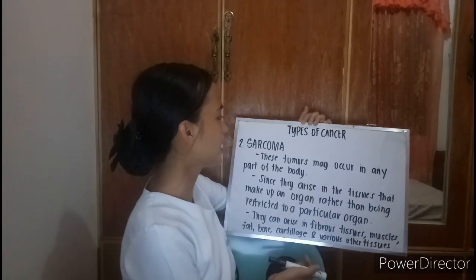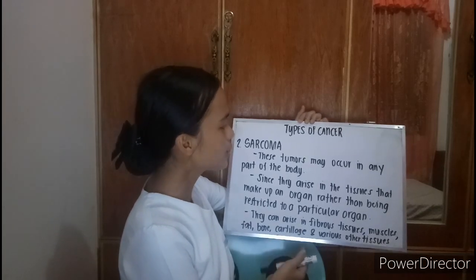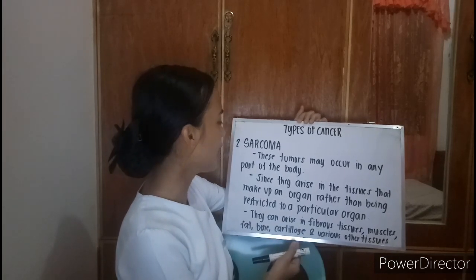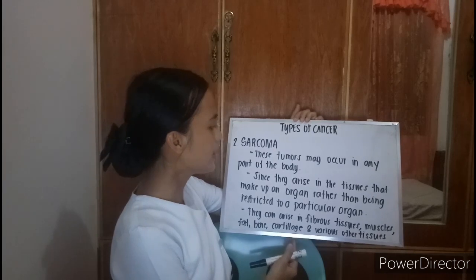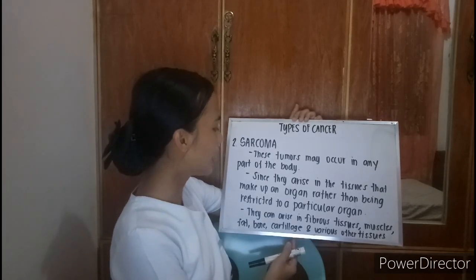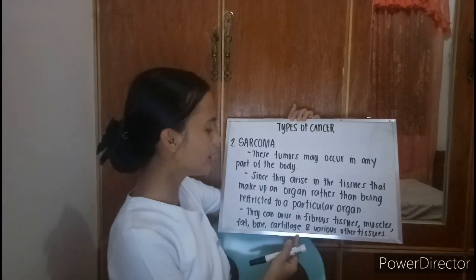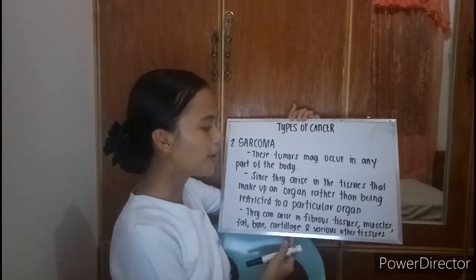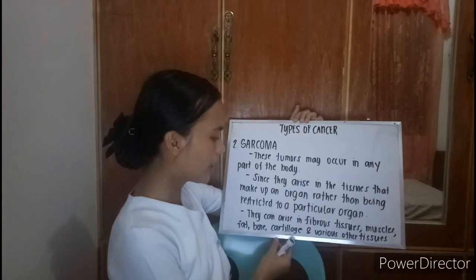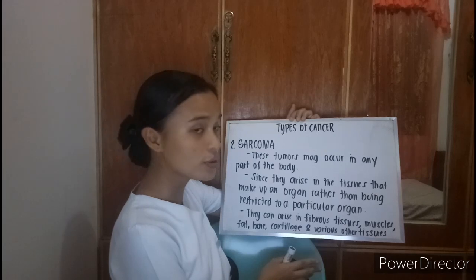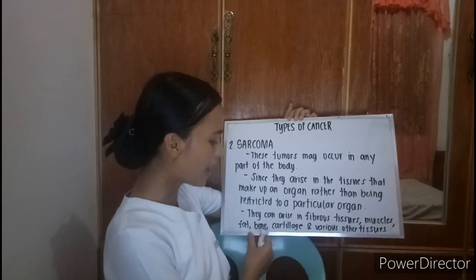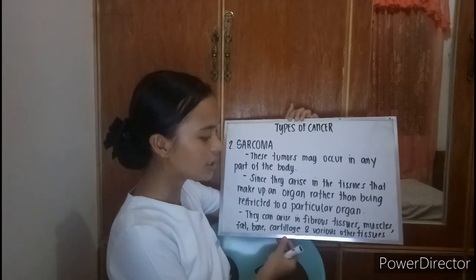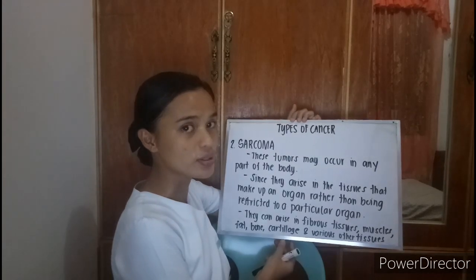The second type of cancer is sarcoma. This tumor may occur in any part of the body, since it arises in the tissues that make up an organ rather than being restricted to a particular organ. They can arise in connective tissues, muscle, fat, bones, cartilage, and various other tissues.